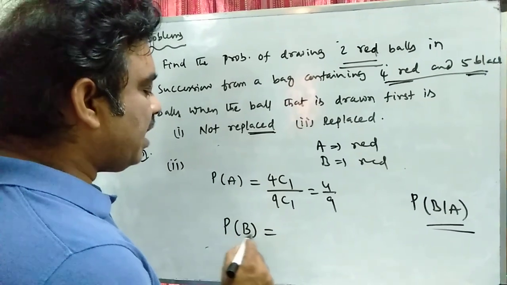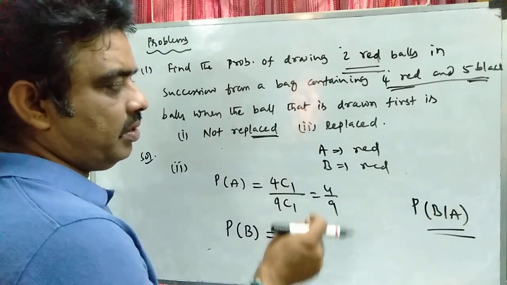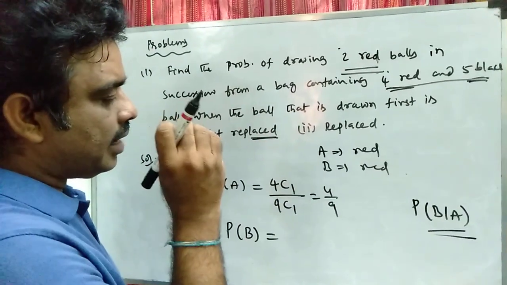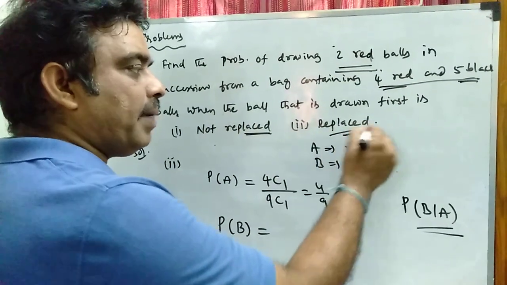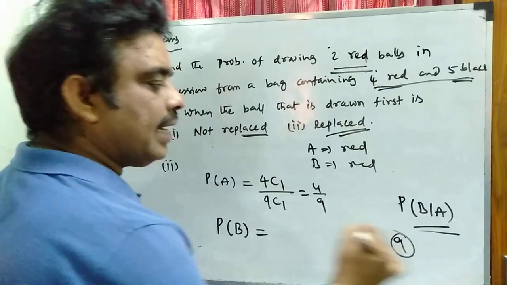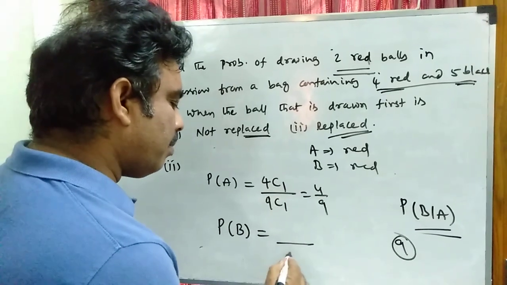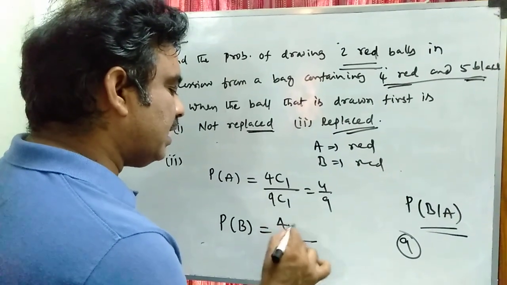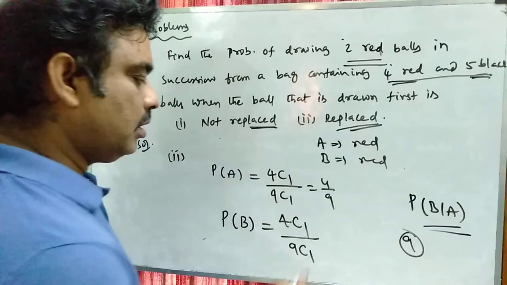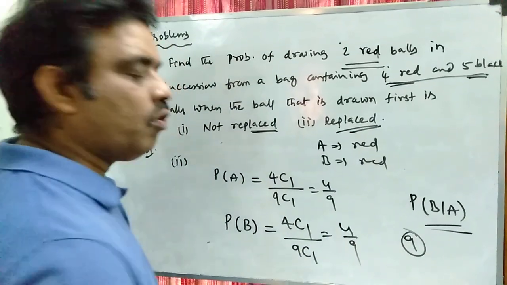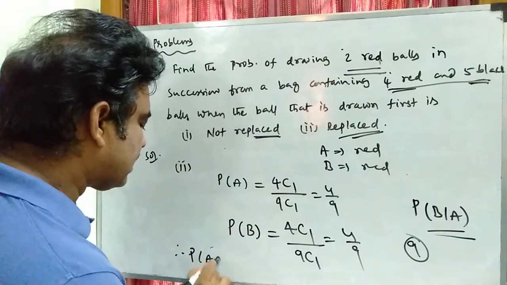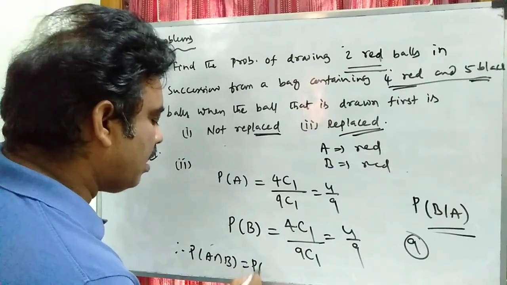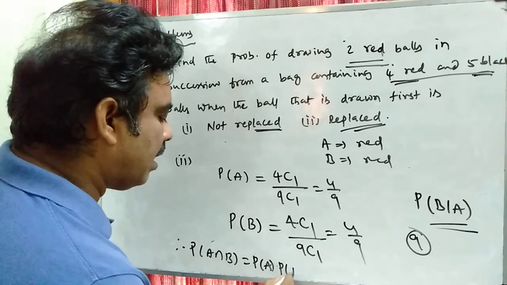So in this case, for P of B, the balls remain the same. When the ball is taken and found to be red, and the ball is replaced, the bag will again contain 9 balls. So the probability of taking red is 4C1 by 9C1. There is no change. This probability is 4 by 9 again. Therefore, P of A intersection B is equal to P of A into P of B.